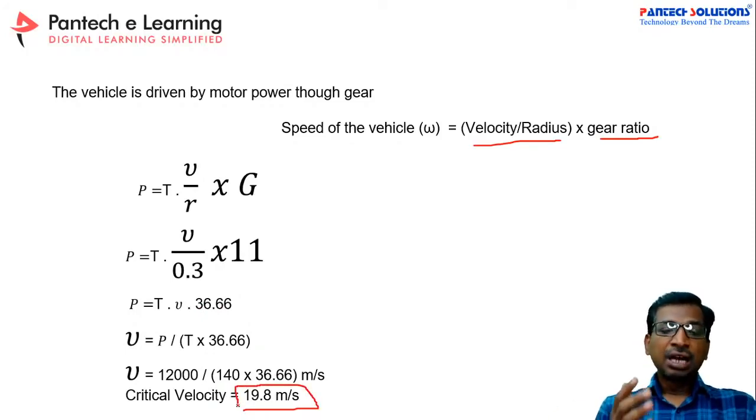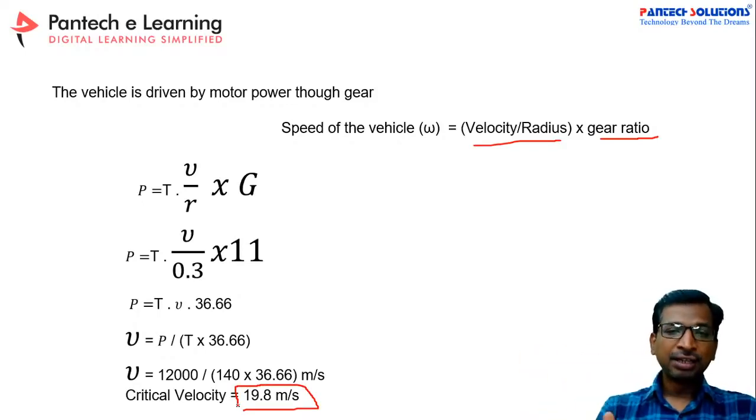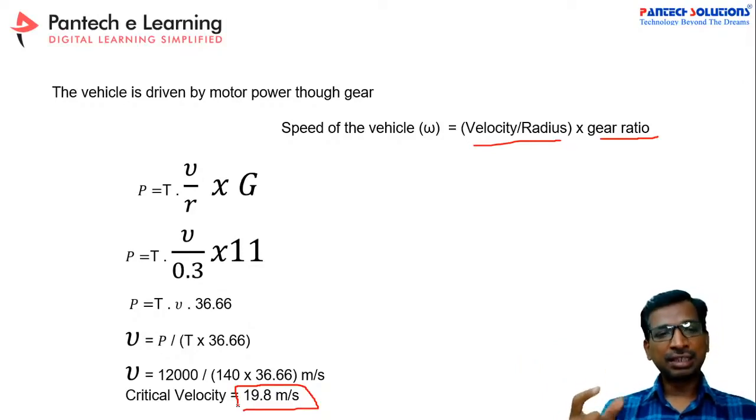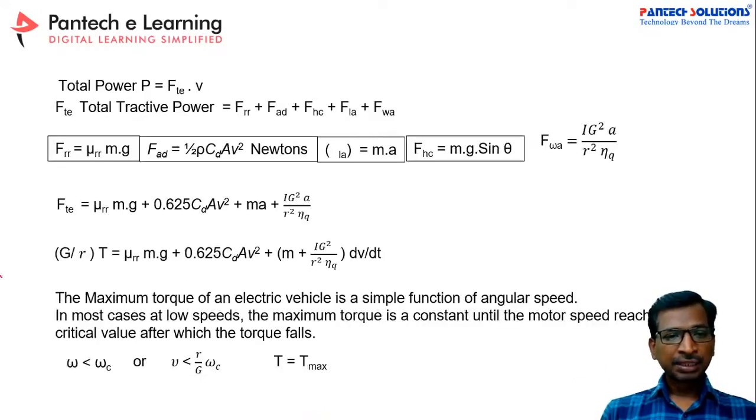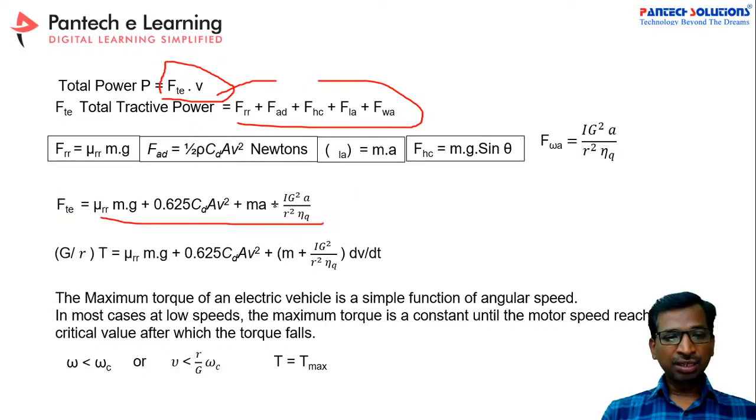Now the point is how long it will take the vehicle to reach this speed from the standstill position. That is the time we are going to calculate. For that, we are going to use the formula. Again, the total power P is equal to the total tractive effort times velocity. As we know, F of t is the combination of all the forces, and we apply the same formula. If you apply the values, you can get this value. This is F of t.